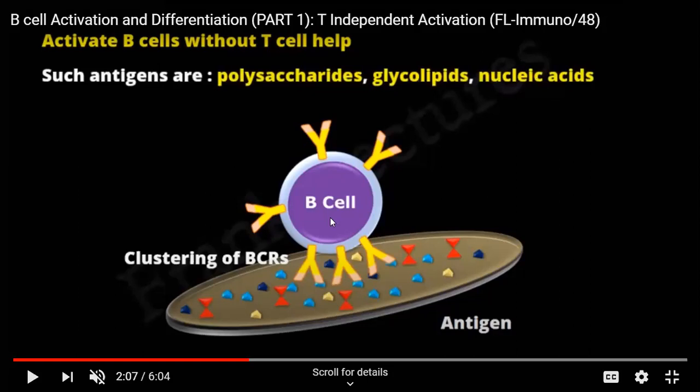So when this kind of antigens enter the body and the B cell encounters such antigens like polysaccharides, glycolipids, or nucleic acids, then what happens? The B cells get activated without the help of T cells. So what has happened here? We have seen the clustering of B cell receptors in that area.